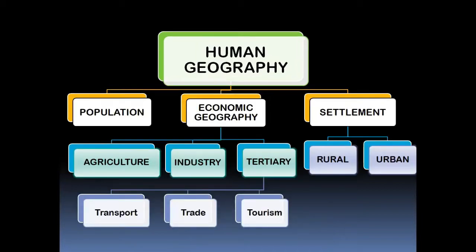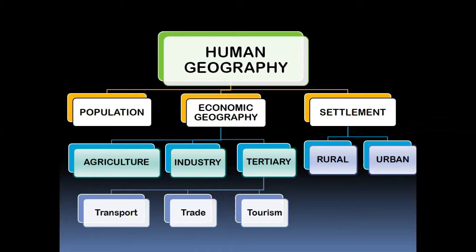In human geography, we have population, we have economic geography, and settlements. Population, as you know, has various topics such as growth of population, distribution, and so on. Economic geography is further classified into the various economic activities, as you can see listed here: agriculture, industry, and tertiary activities. Tertiary activities are further broken down into topics of transport, trade, and tourism.